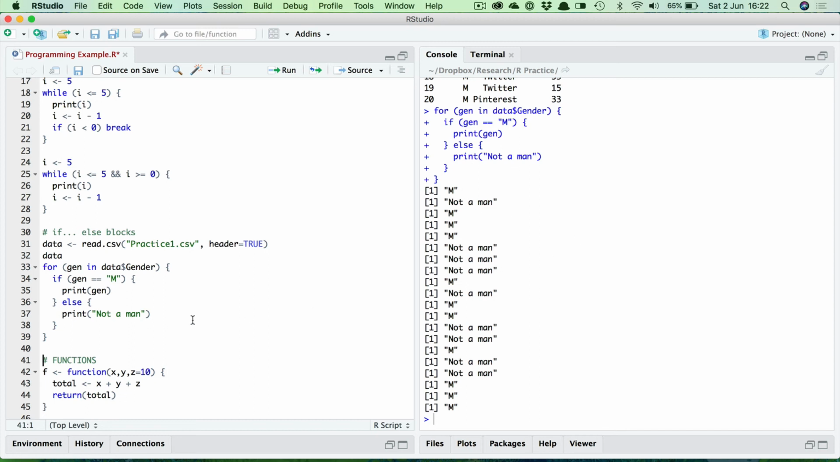And so you can see how you can use the if conditional block here, and often you combine it with a for loop, as I've done here, to loop through a particular variable and carry out certain code depending on the value that's in that variable. Okay, so that shows you how to use the while loop and the if-else conditional block.